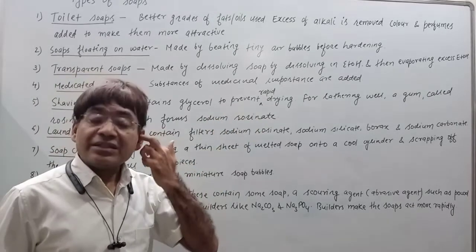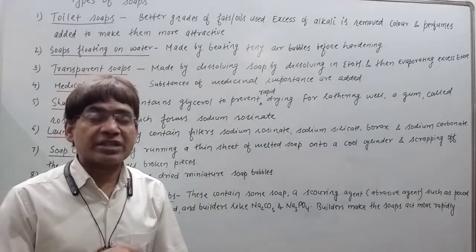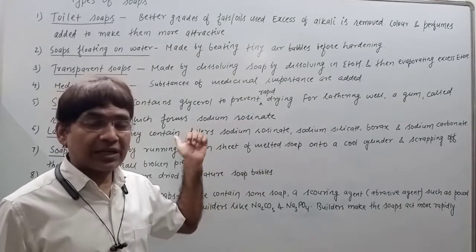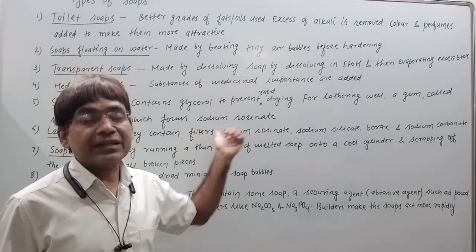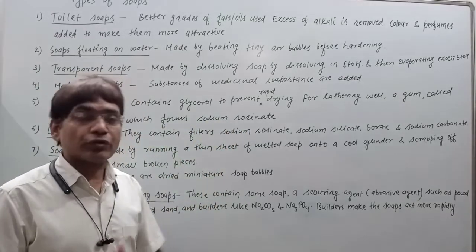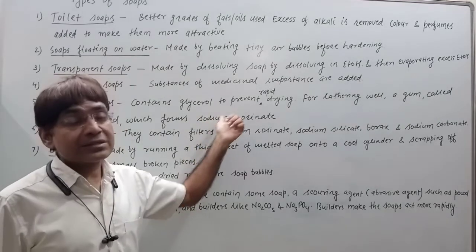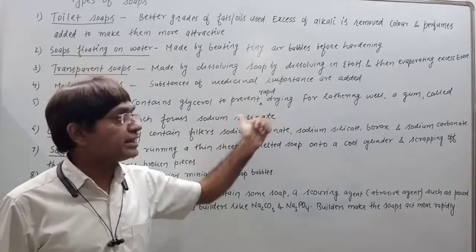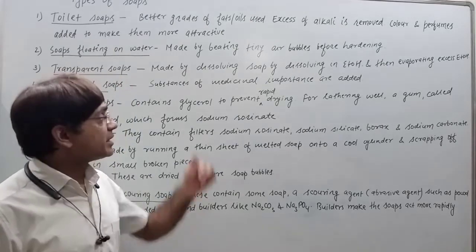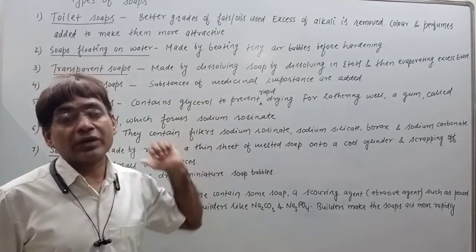So we say these shaving soaps should produce extra lather. For producing extra lather, a gum called rosin is added to these soaps. This rosin reacts with sodium present in the soap to form sodium rosinate. And this sodium rosinate has the tendency to produce extra lather, which makes these soaps useful in shaving.